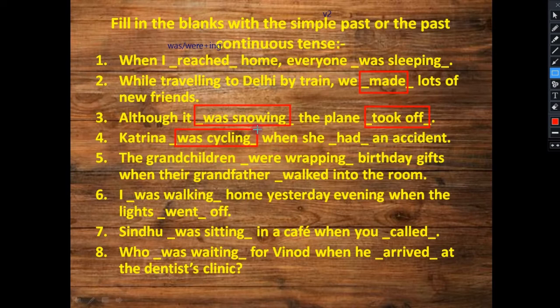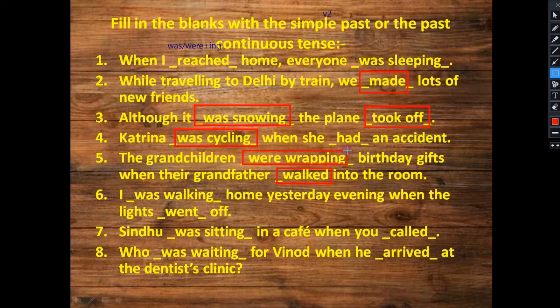She was cycling, when she had an accident. The grandchildren were wrapping birthday gifts when their grandfather walked into the room. So that is walked into the room, and were wrapping. What was the activity going on? Whatever the activity was going on, in that condition you have to put past continuous, otherwise you have to put simple past.